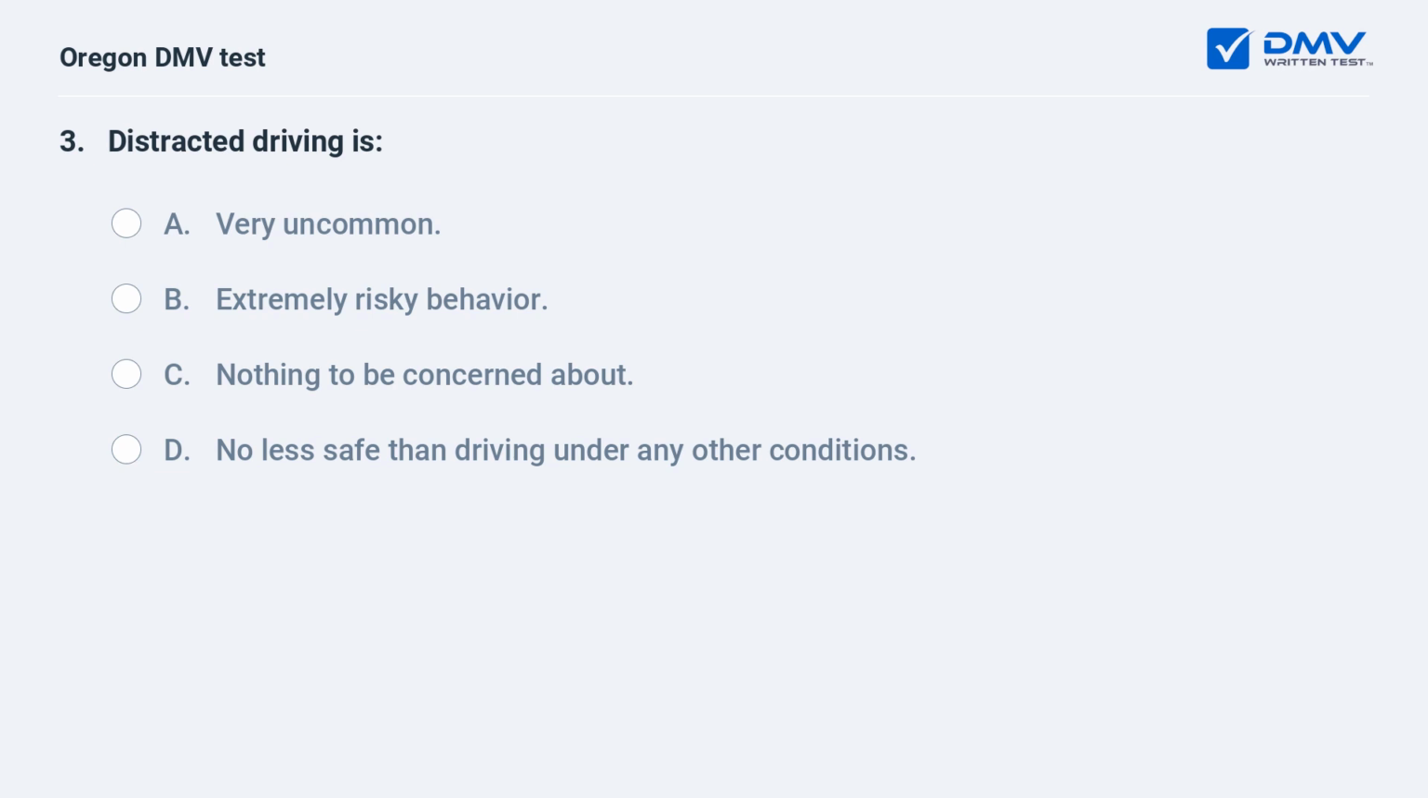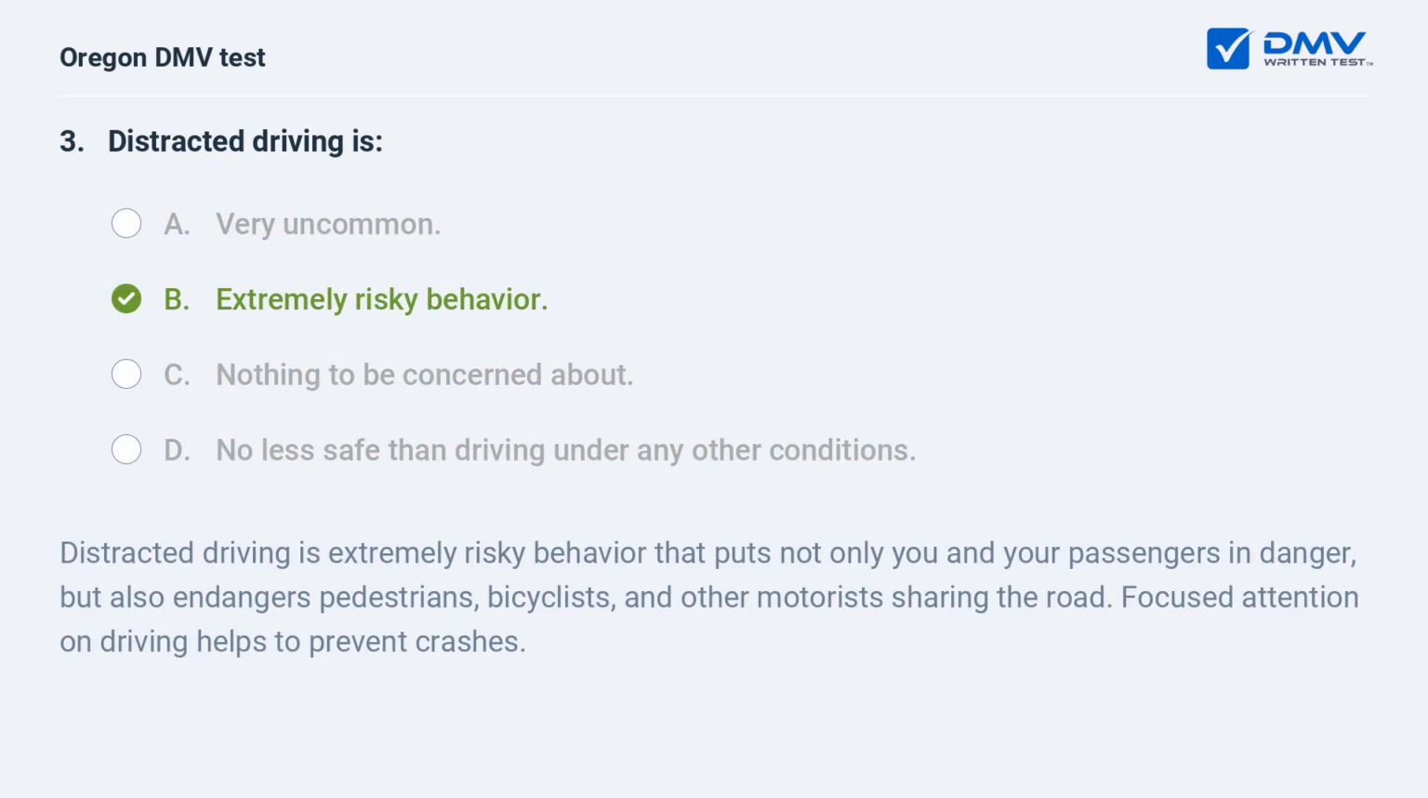Distracted driving is A. Very uncommon. B. Extremely risky behavior. C. Nothing to be concerned about. D. No less safe than driving under any other conditions. B. Extremely risky behavior. Distracted driving is extremely risky behavior that puts not only you and your passengers in danger, but also endangers pedestrians, bicyclists, and other motorists sharing the road. Focused attention on driving helps to prevent crashes.